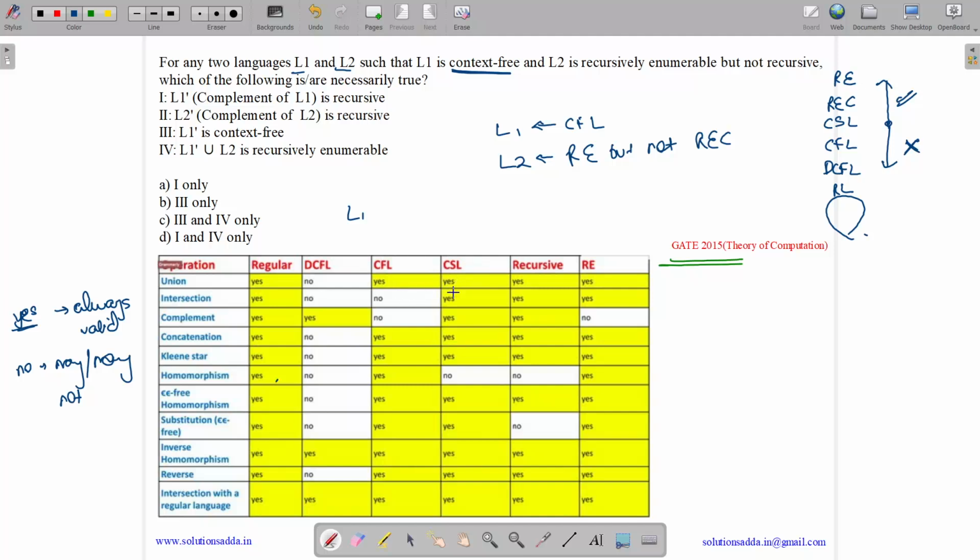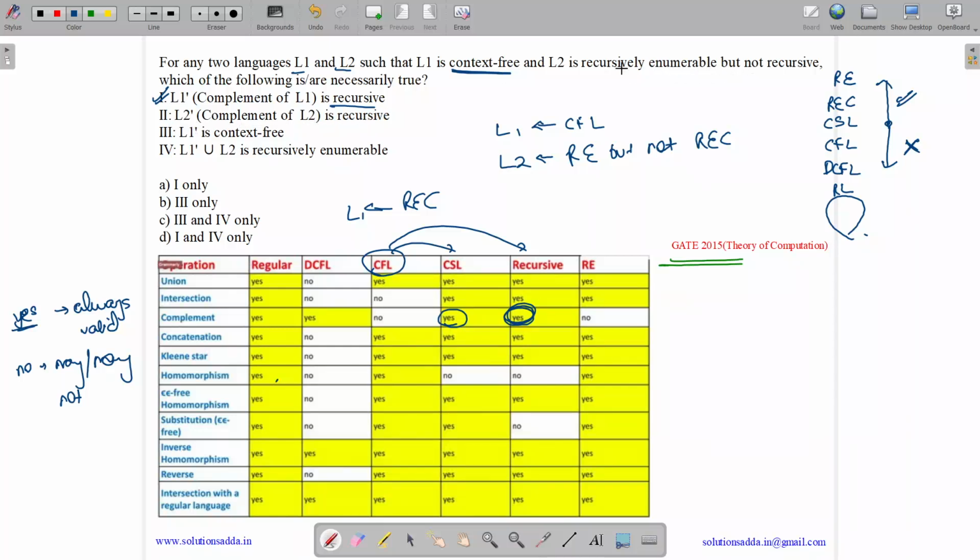Now let us see CSL. CSL complement is a CSL. And it is asking for recursive. Can we say L1 is a CFL? Thus it is also a CSL and also a REC, which means L1 is a REC. What is REC complement? REC complement is REC, which means L1 complement is REC. Option 1 is true.